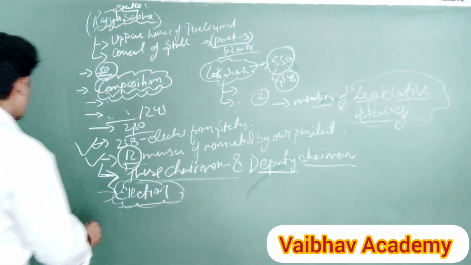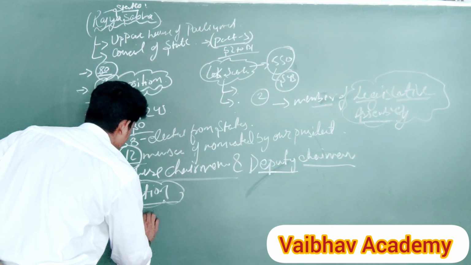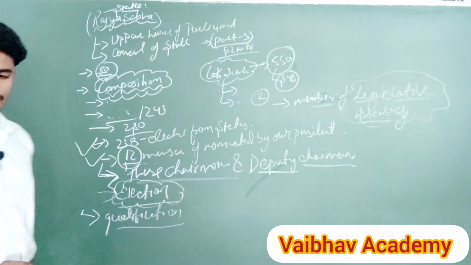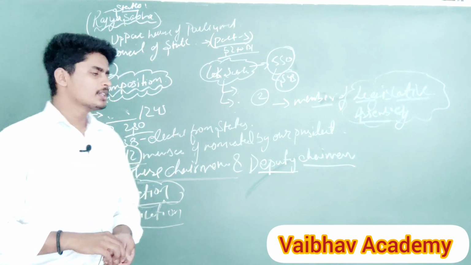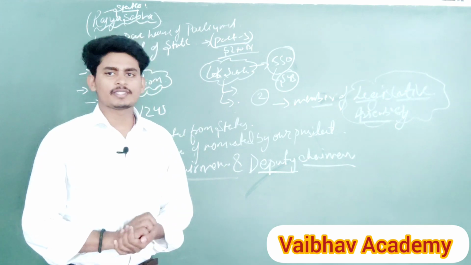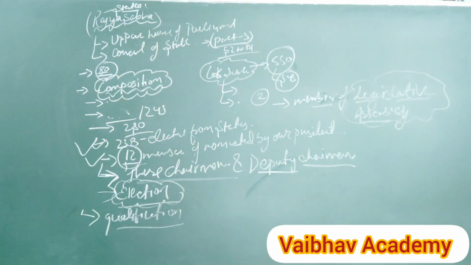Okay, our next topic is qualification. How many of you students have seen my previous lecture? They are aware about the qualifications and disqualifications. So let's find out what are the qualifications for being a member of Rajya Sabha.